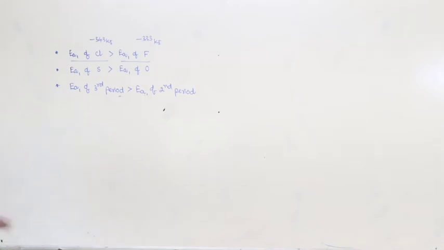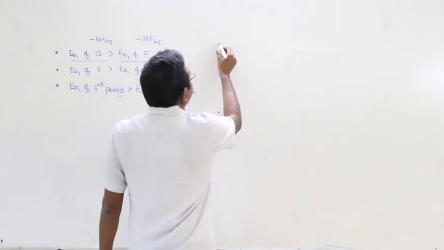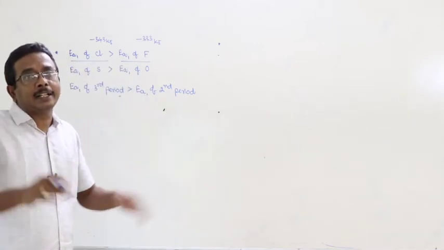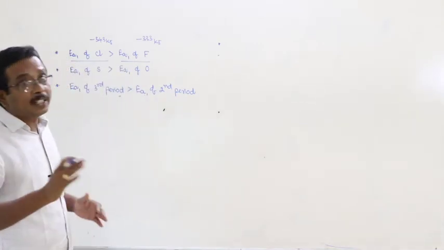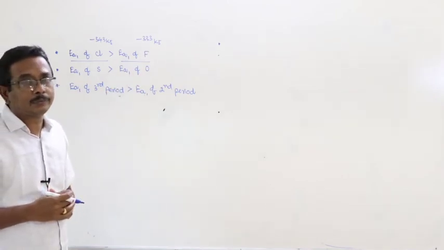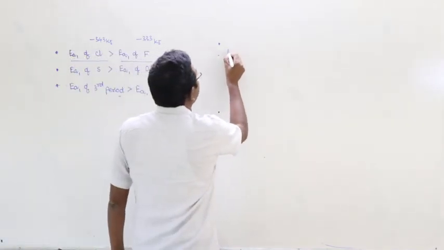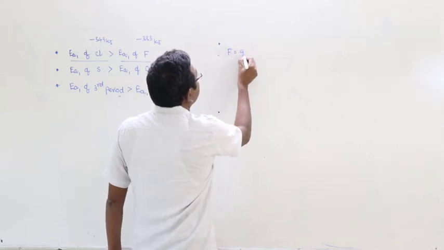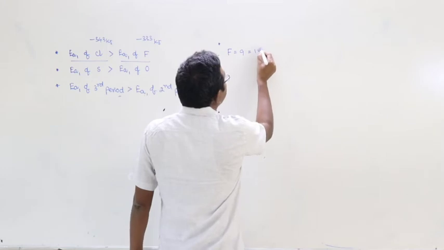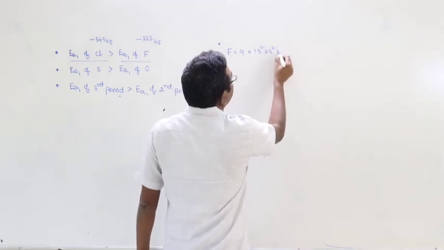Okay, what is the reason for that? Very simple reason. We can discuss this concept in two different angles. First, we have to consider the fluorine point of view. Look at here. Fluorine atomic number is equal to 9 and the electronic configuration is equal to 1s2, 2s2, 2p5.